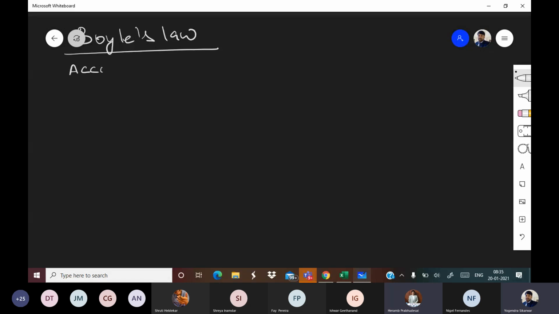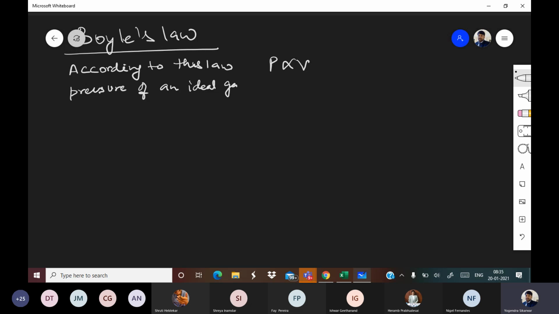According to this law, P is proportional to V. Okay, so pressure of an ideal gas at constant temperature is proportional to... So isn't it inversely proportional?